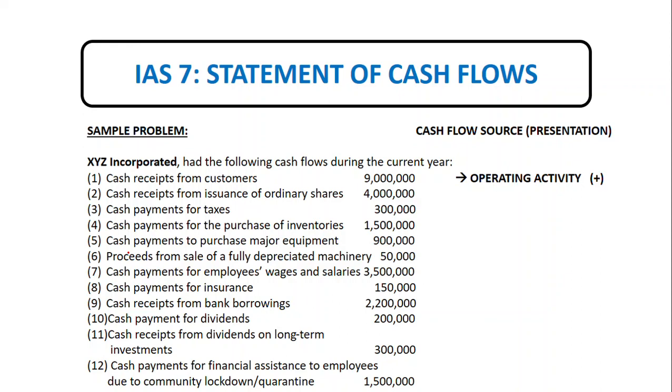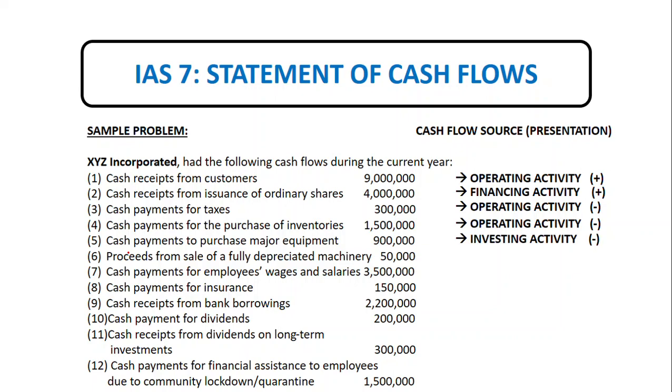Cash receipts from issuance of ordinary share is financing activity. Cash payments for taxes is operating activity. Cash payments for purchases of inventories is operating activity. Cash payments to purchase major equipment is operating, financing, or investing? This is investing because it relates to equipment. Proceeds from sale of fully depreciated machinery is also investing activity.